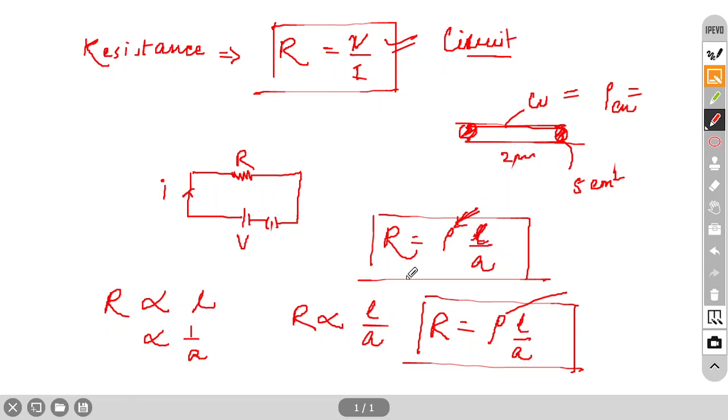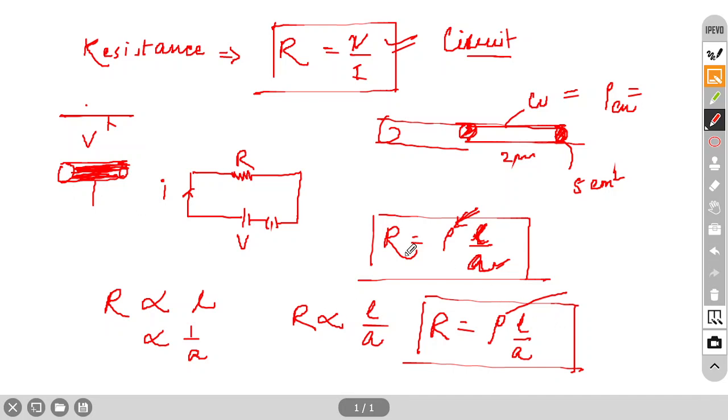Resistance depends upon the length also; it's directly proportional to length. If you increase the length of the wire, resistance will increase, but if you increase the thickness of the wire, resistance will decrease, because it's inversely proportional. Generally, suppose a very thin wire and a very thick wire. We have the perception that the thick wire should have greater resistance, but no, the resistance of the thin wire is greater. So if you increase the thickness, resistance will decrease, not increase.